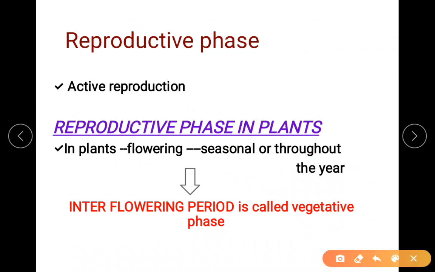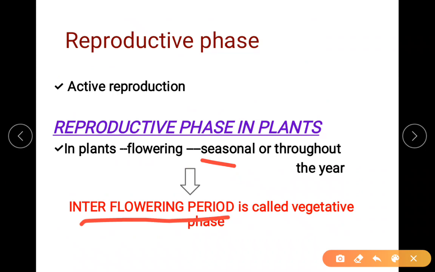You might have noticed when I say seasonal, in the first few months there is flowering, then for the next few months there is no flowering, and in the next season, that is the next 3 months, flowering occurs again. So there is a gap between the two flowering periods. So it is called the interflowering period.